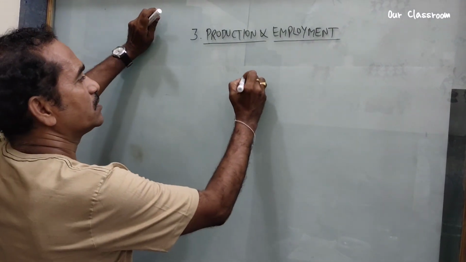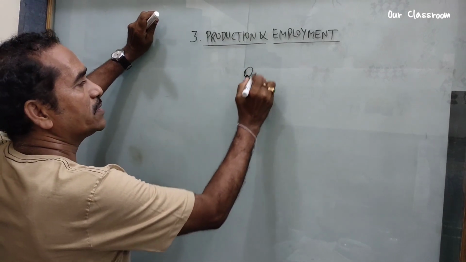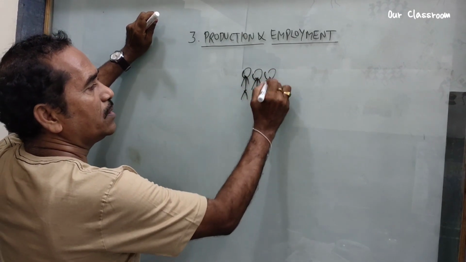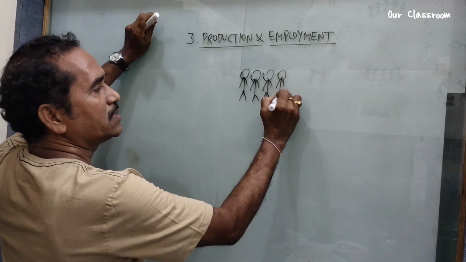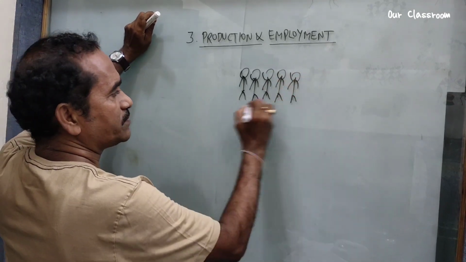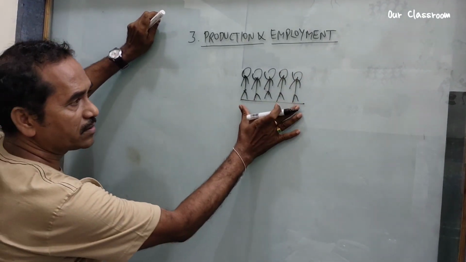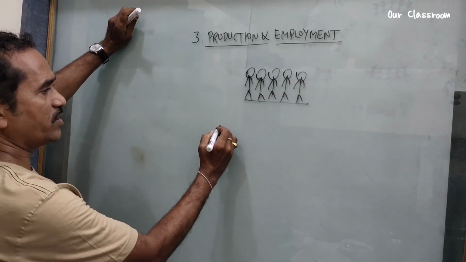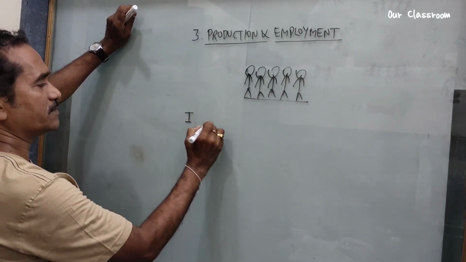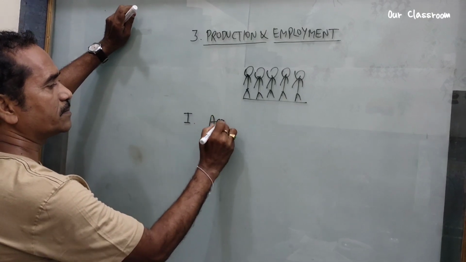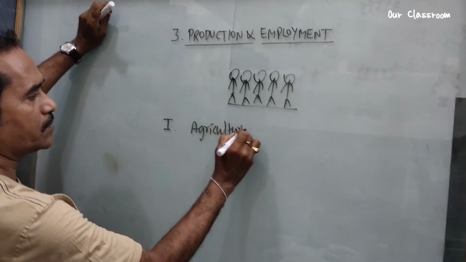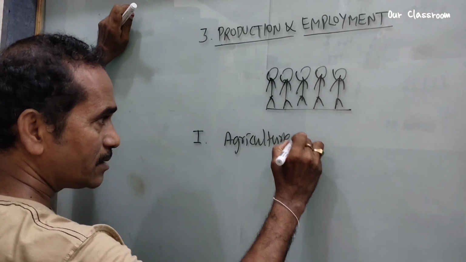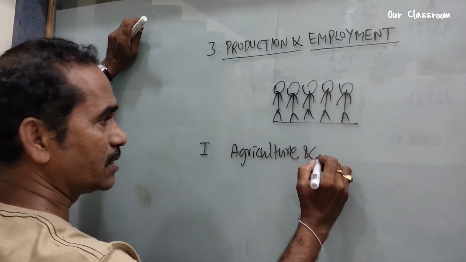Why do people do work? Because they need to meet their daily needs. So people are engaged in different types of activities, and depending on their activities, we divide them into three categories. The first one is agriculture and agriculture related activities.